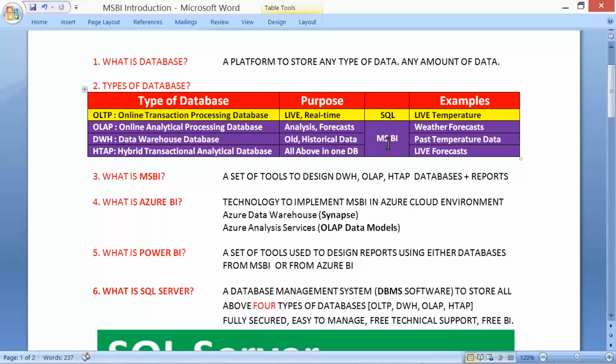These basics of SQL are very much required to step into our actual course, OLAP, data warehouse, and HTAP.